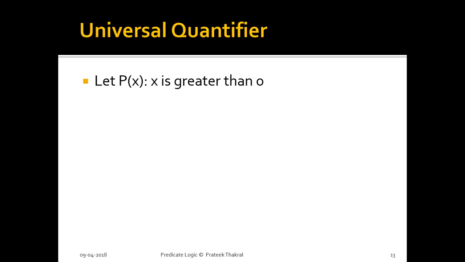We have already taken the definition, so let's look at the example. Let capital P(x) be a predicate which is denoted by the statement x is greater than 0. And now what is this? This is the universe of discourse. It is mandatory to specify the universe of discourse every time we specify any particular predicate. For this particular predicate, the universe of discourse is a set of three elements: 1, 2 and 3.